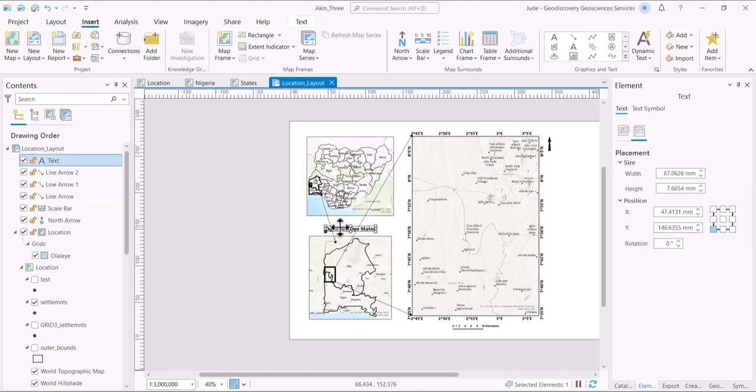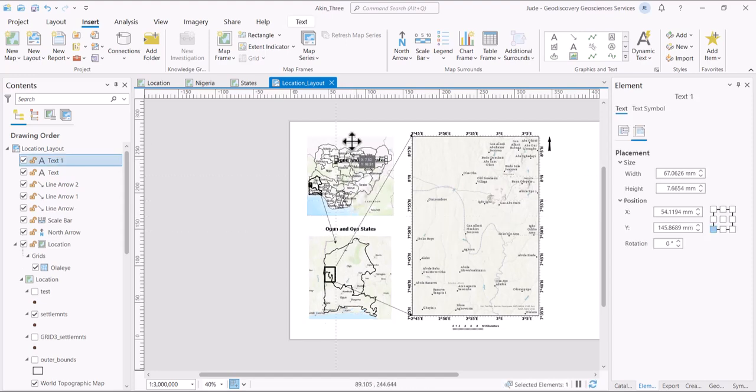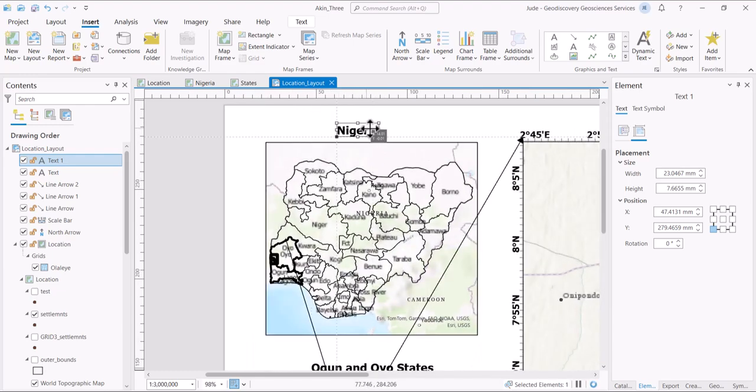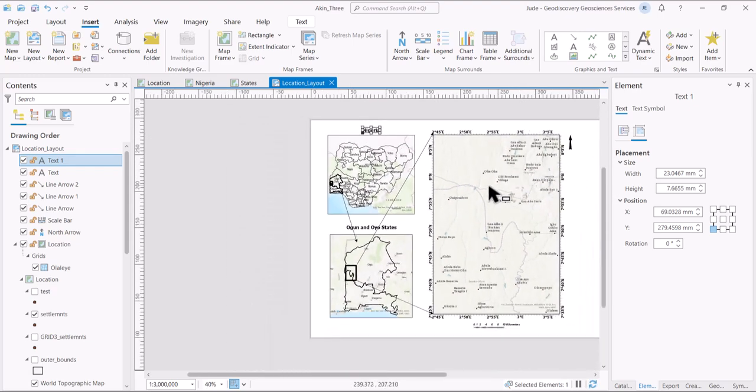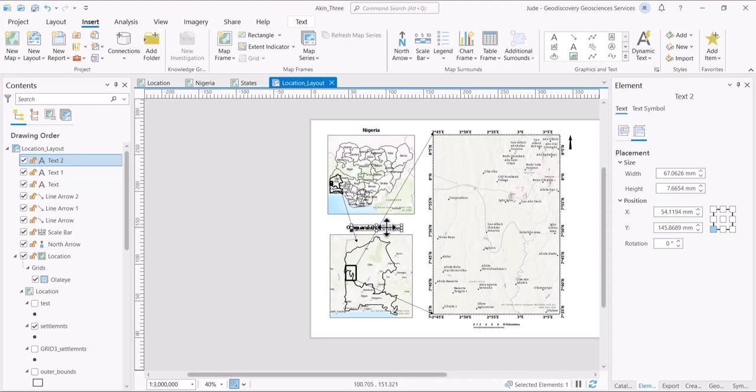So let's copy this, Control C, and let us paste it here. So it will come here. So we'll name this Nigeria. Oh, Control Z. Double click on this. So let's name this Nigeria. Okay, I think that's okay. Let's come in a little bit, drag this in the middle here. And let's paste this again here and drag this.